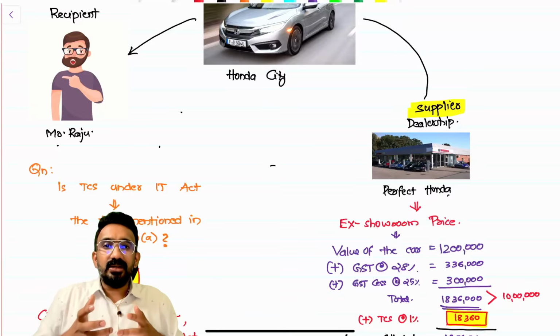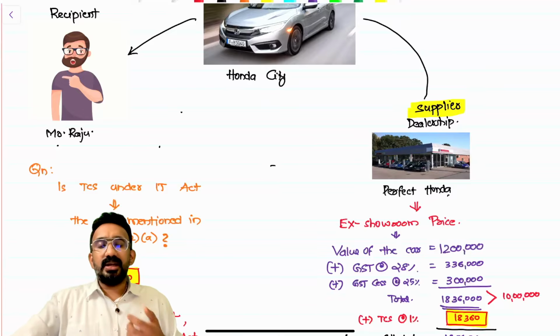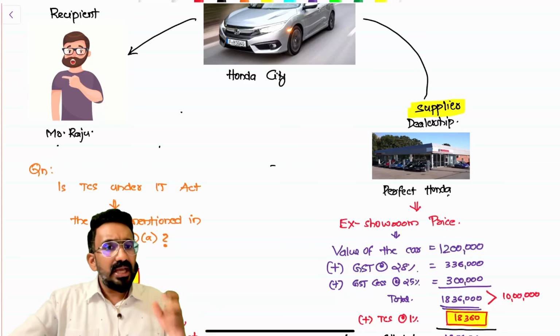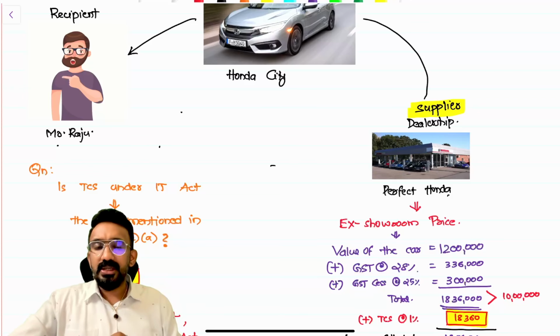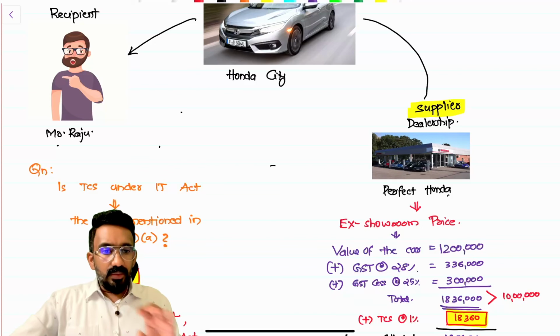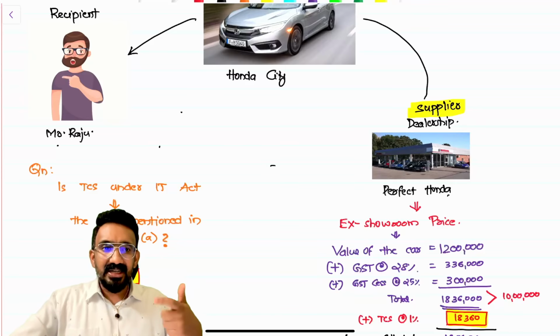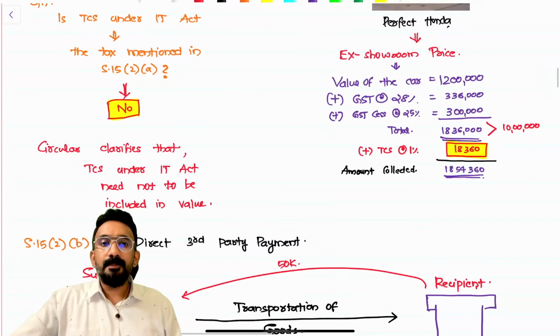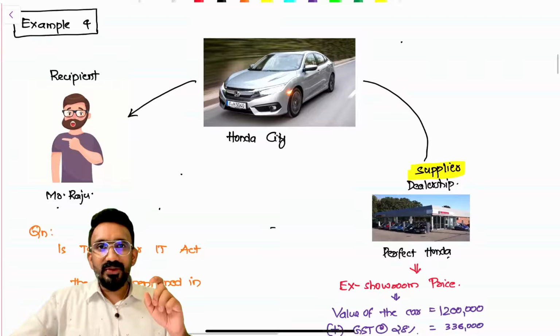This is basically a method in which the income tax department is trying to collect extra income tax, thinking that Mr. Raju, who's buying a high value item, might have certain income tax that is payable. So they have clarified that you need not include TCS under income tax in the value. There are a lot of high value item purchases which have TCS under income tax applicable. Those items you will not include in the value for computing GST. You guys with me? Now let me ask you an extra bonus question here.